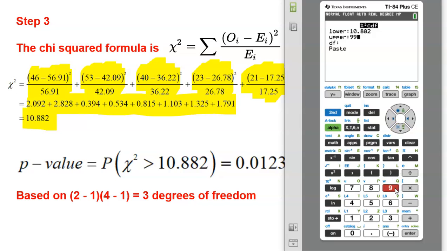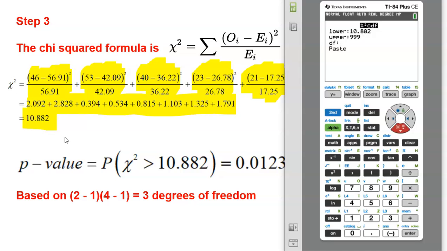I'm going to use 999. I want to go way to the right. If you can use a 99, it probably shouldn't matter, but I'm using 9, 9, and 9 just to emphasize I'm going way to the right because chi-squared models are skewed to the right. And the only other thing you need is the degrees of freedom.